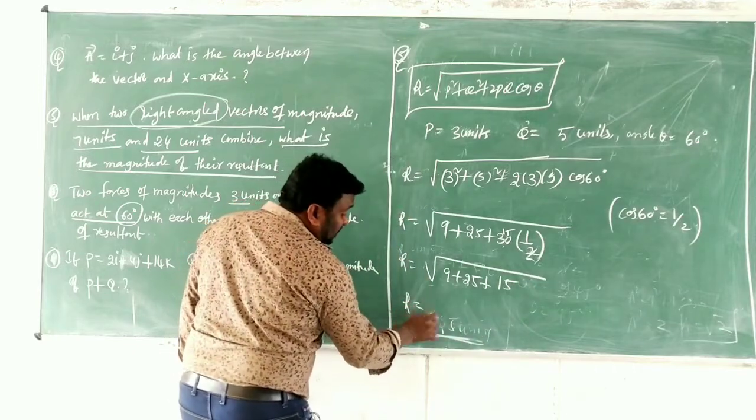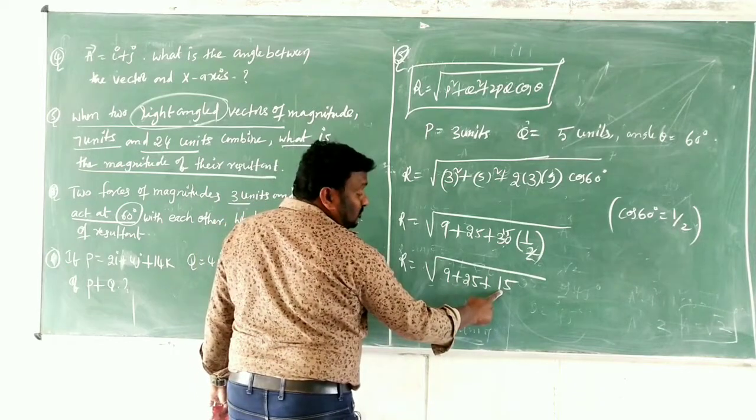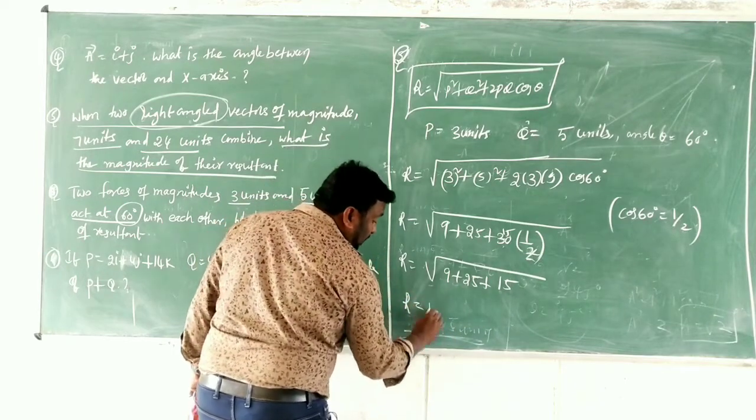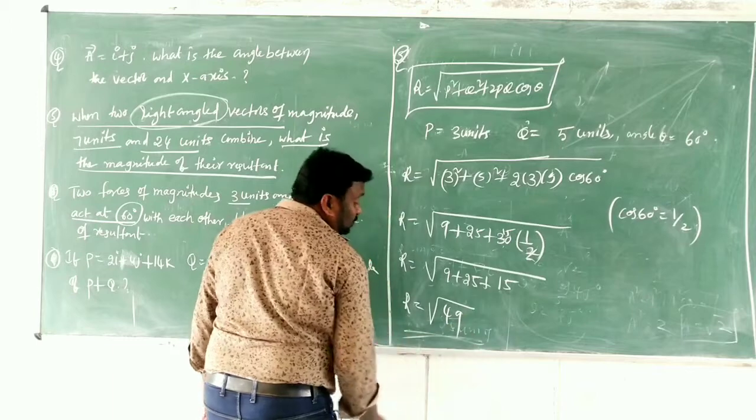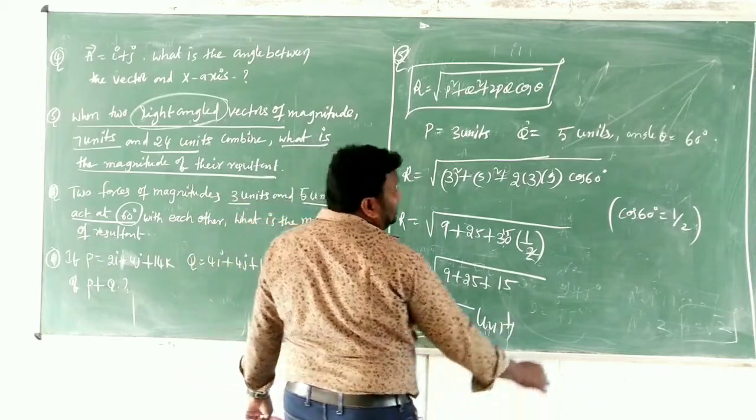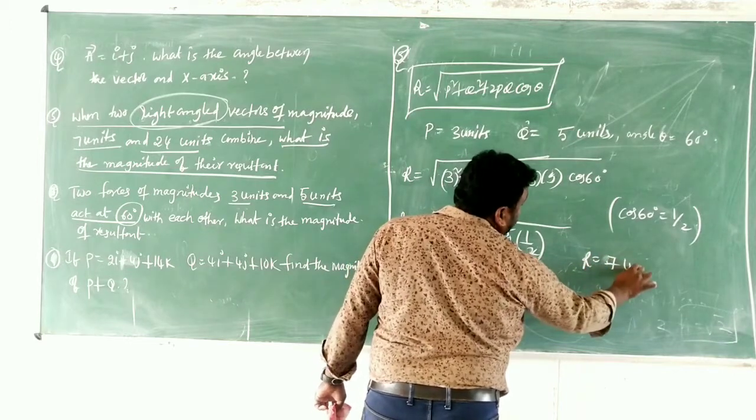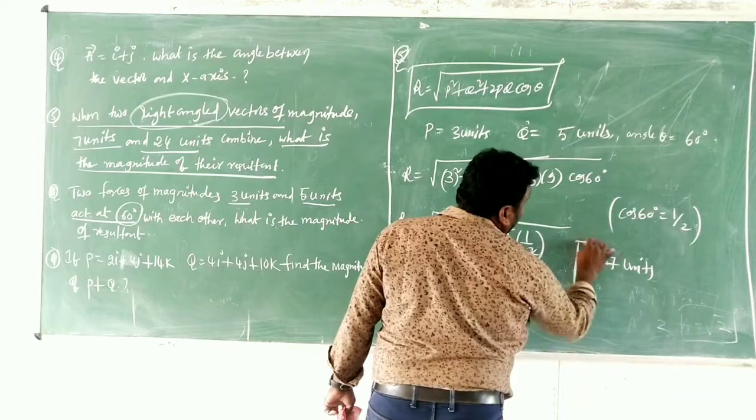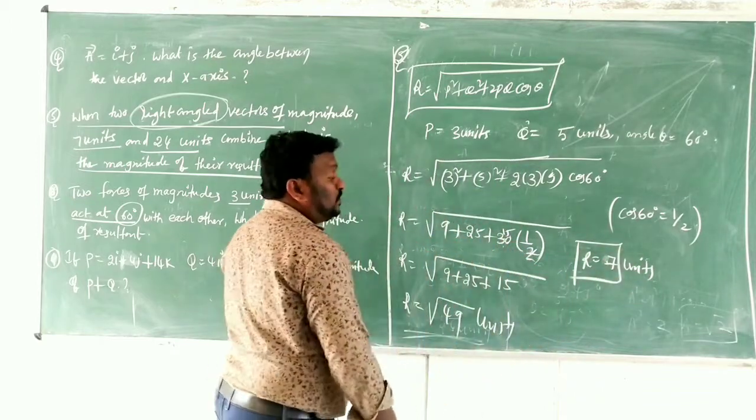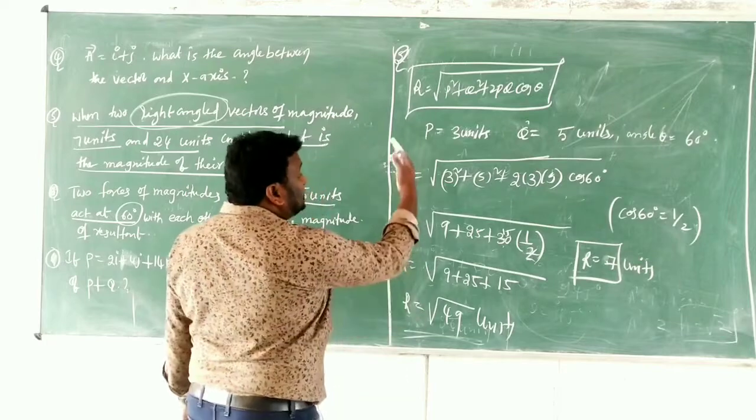R equals 25 plus 15, 40, plus 9, 49. So R equals the square root of 49 units. That should be, children, simply 7 units. 7 squared means 49. Root 49 value is 7. So this is another model.